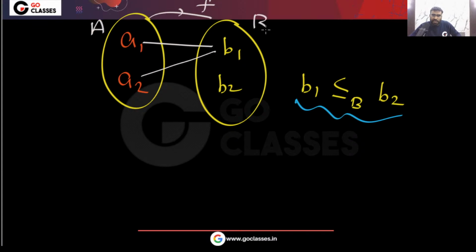Please tell me, can you take this type of function? That a1 is also mapping to b1 and a2 is also mapping to b1. Can you take this type of function?